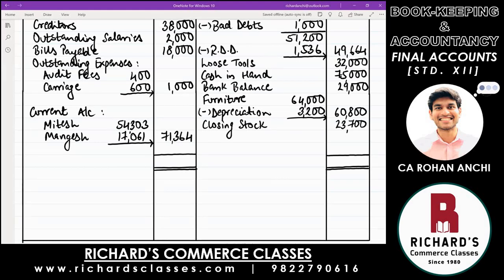Both sides? So I've calculated the liability side. Okay, I will write first the liability side, 3,30,364. Also check whether the same is the total on the asset side. Yes, sir. Yes, 3,30,364, which means balance sheet has tallied and our question is complete.